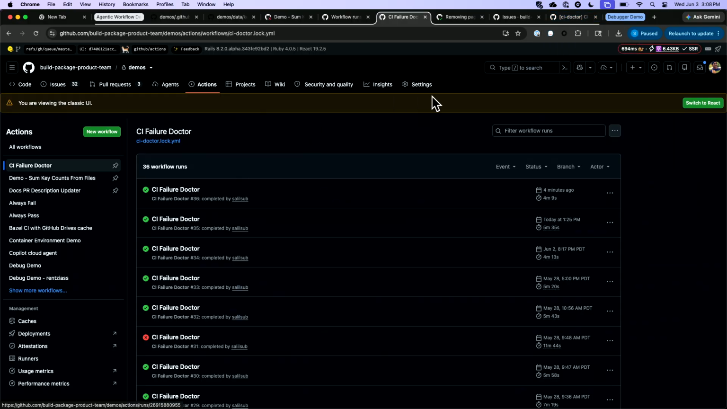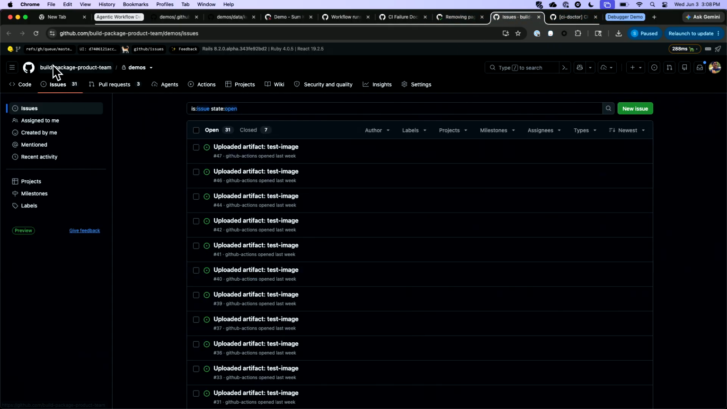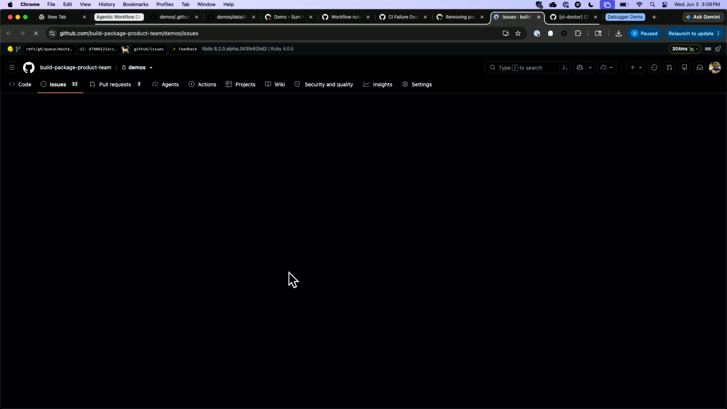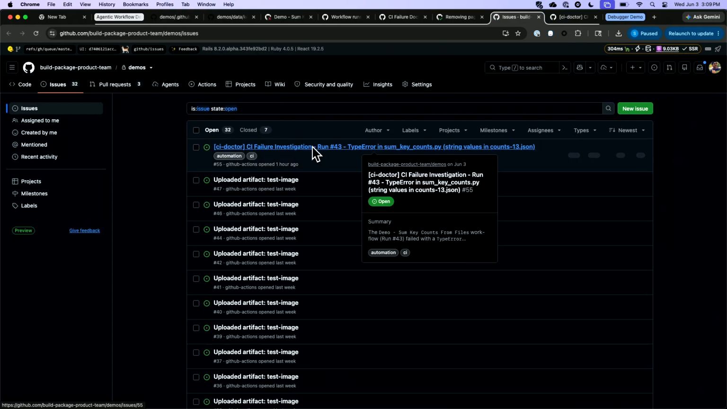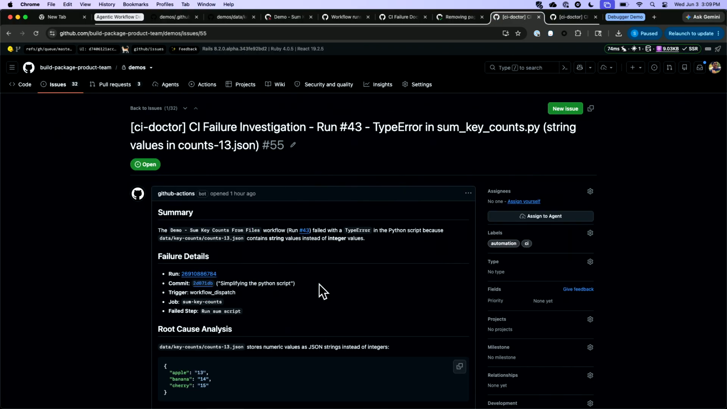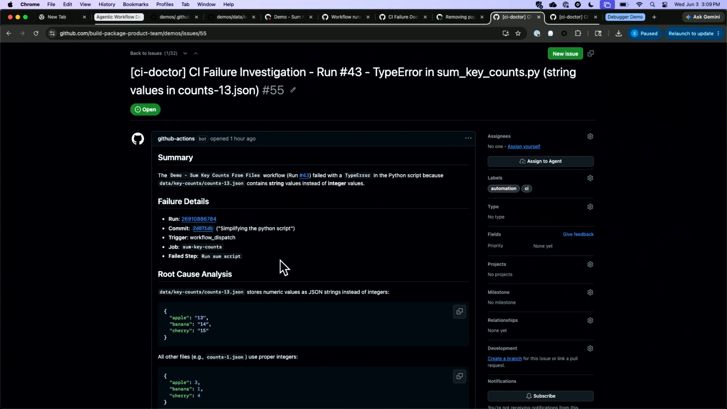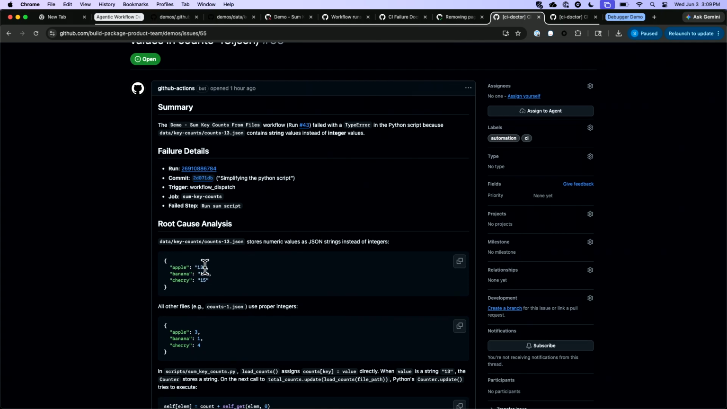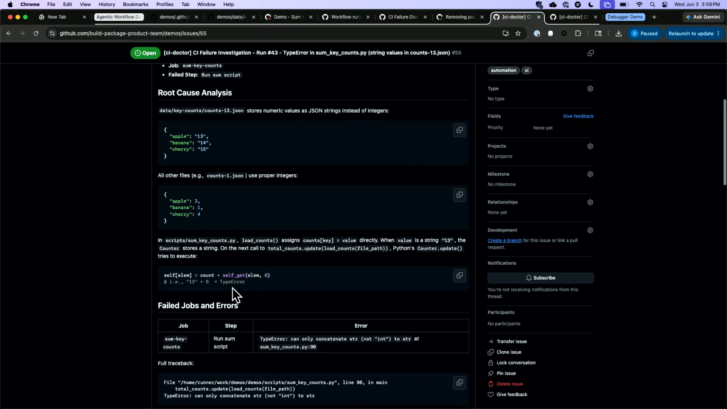Looks like it's done. So what this will have done is, if I go to my issues, it'll pop up the CI failure investigation. And if I look at this, it will tell me it failed with a type error, because this particular file, counts13, contains string values instead of integer values. That's actually correct. I went in and deliberately made that error to make sure that this workflow failed. It'll provide information: these are strings instead of integers, and it will also indicate that this function that I have in there isn't doing any type casting.